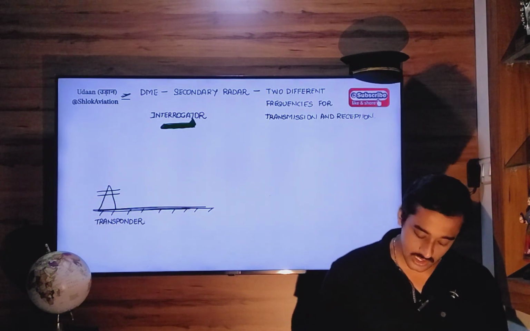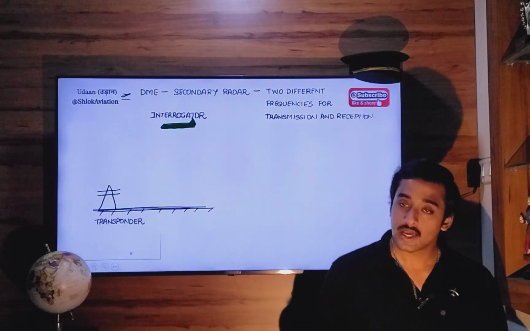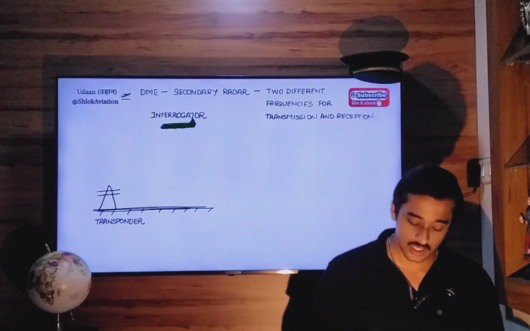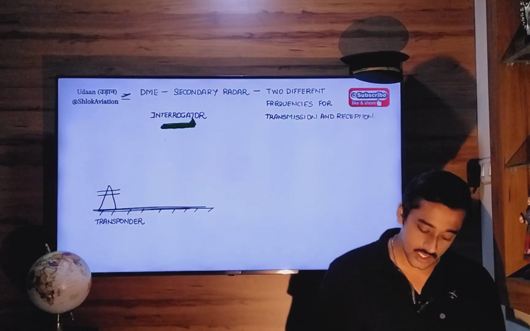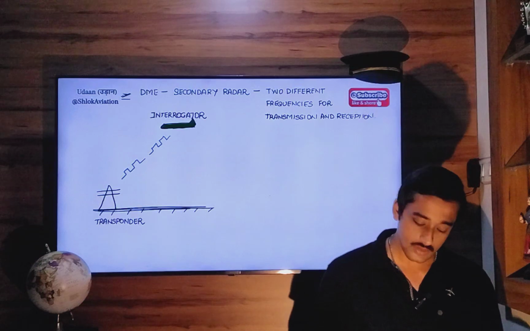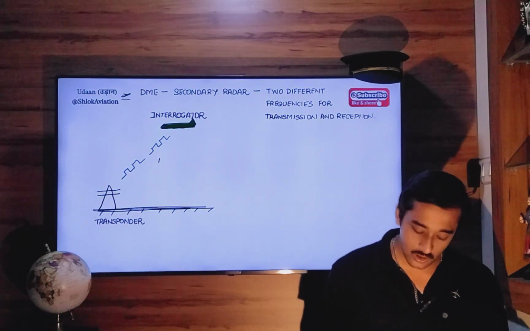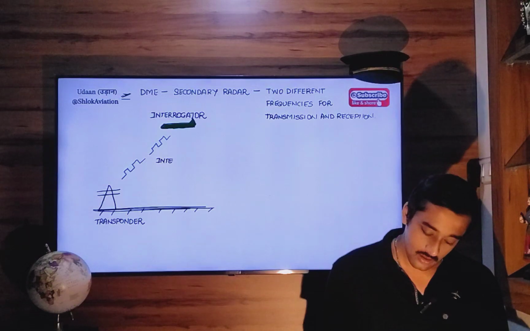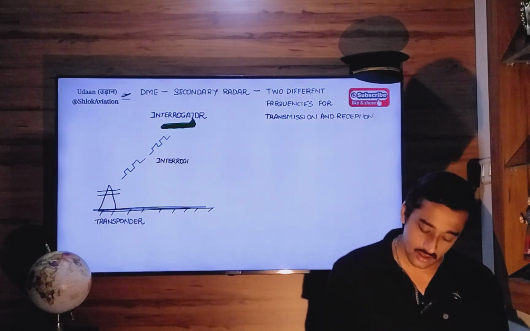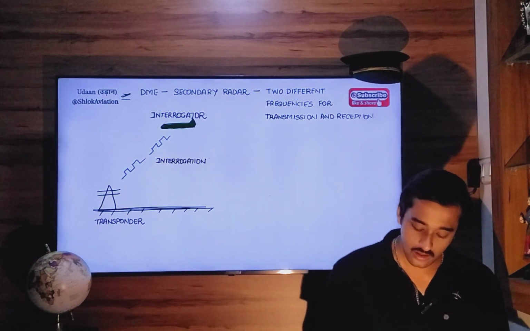Now, this aircraft will transmit radio pulses in the direction of this DME station at an interrogation frequency of 1090 megahertz.